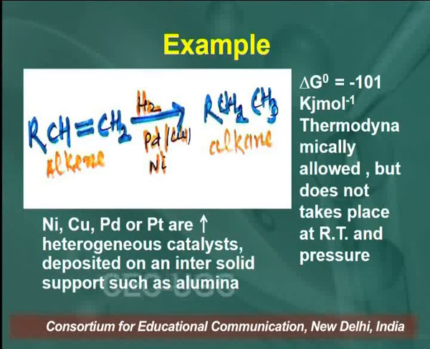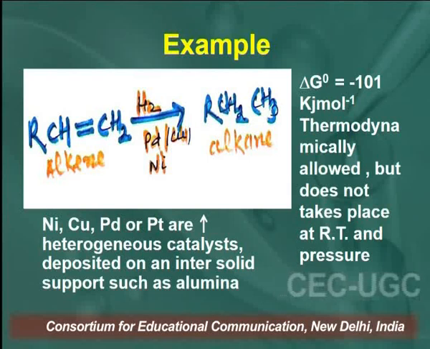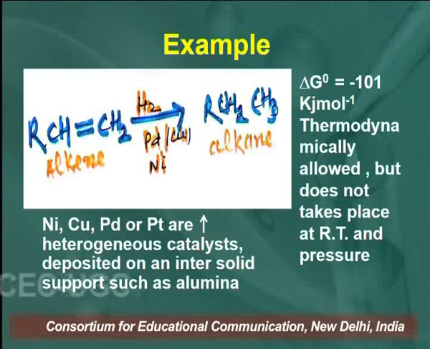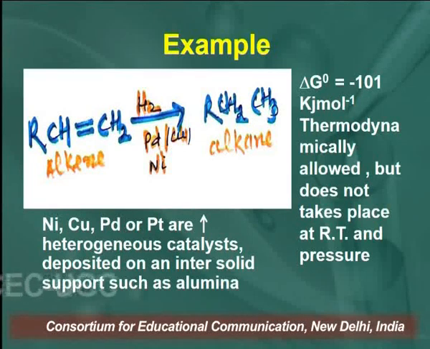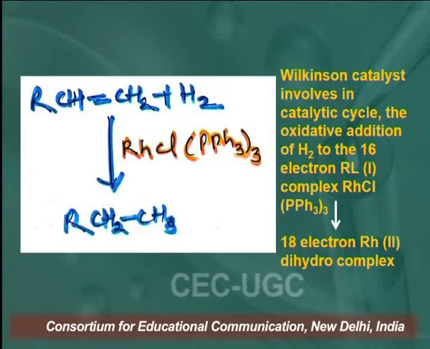In hydrogenation of alkenes, when a metal catalyst is used, it is a thermodynamically favored reaction, but it does not take place at room temperature and room pressure. So the hydrogenation of alkenes in the presence of a metal catalyst cannot take place at room temperature or pressure. We need slightly higher temperature, although it is a thermodynamically favored reaction.